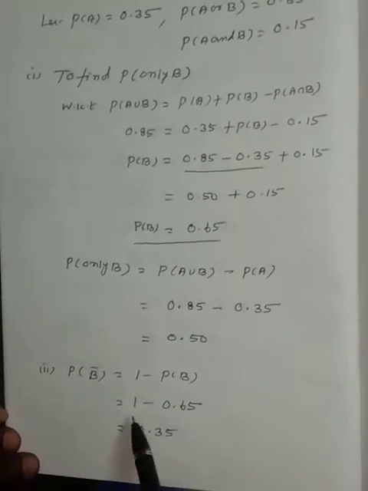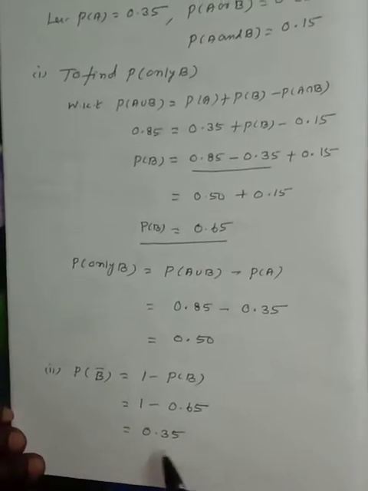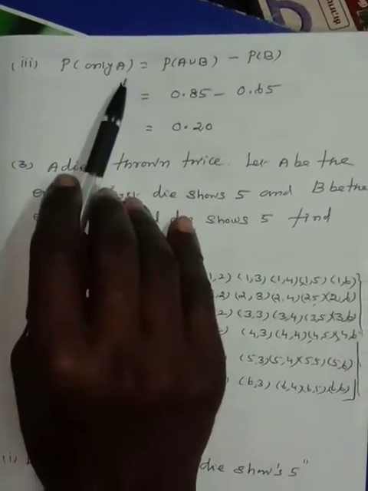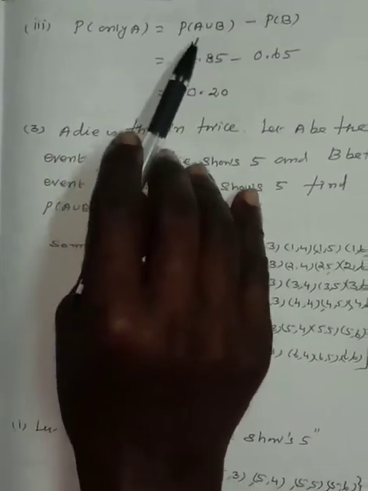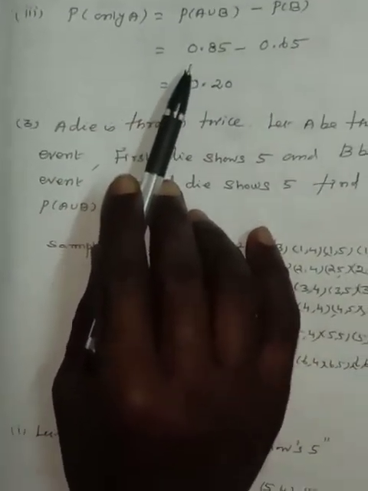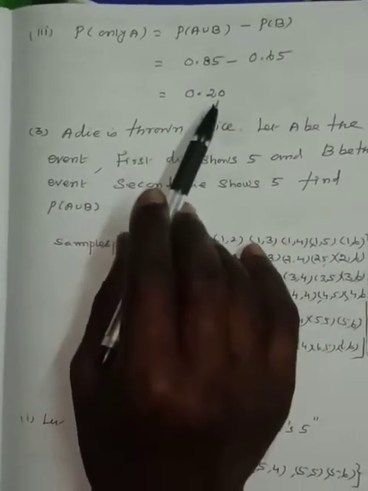So 1 minus 1 means 1.00 minus 0.65 means 0.35. Number 3, probability of only A is equal to probability of A union B minus P of B, which is equal to 0.85 minus 0.65, which is 0.20.